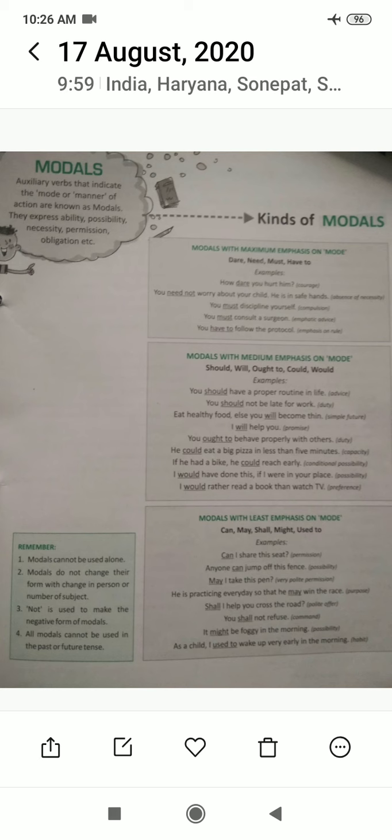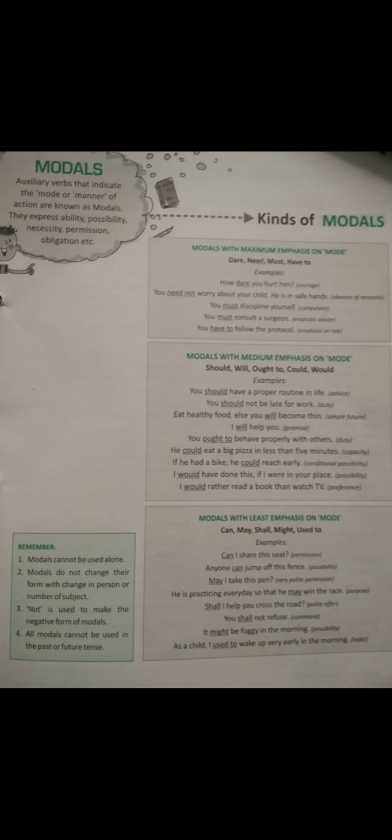So, first of all, modals. The auxiliary verbs that indicate the mode or manner of an action are known as modals. They express ability, possibility, necessity, permission, obligation, etc. We have already discussed half of the modal auxiliary verbs in the last class. Those were will, shall, would, should, may and might. And today we are going to start with can.